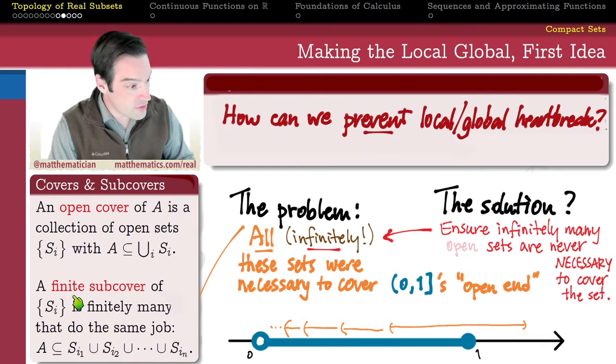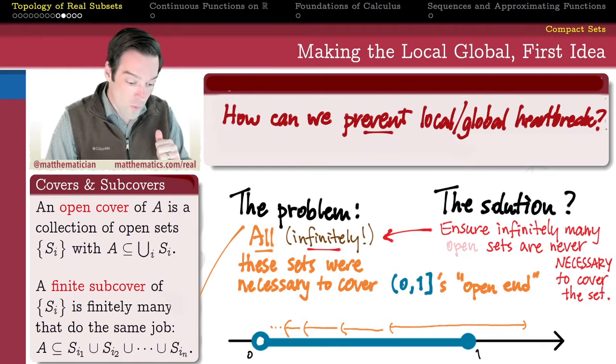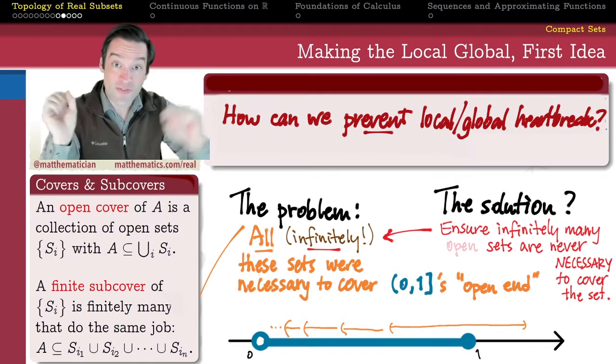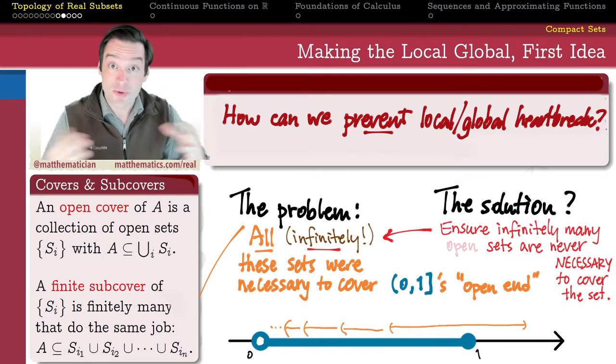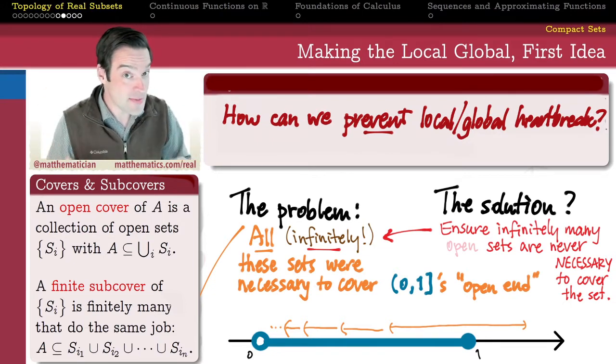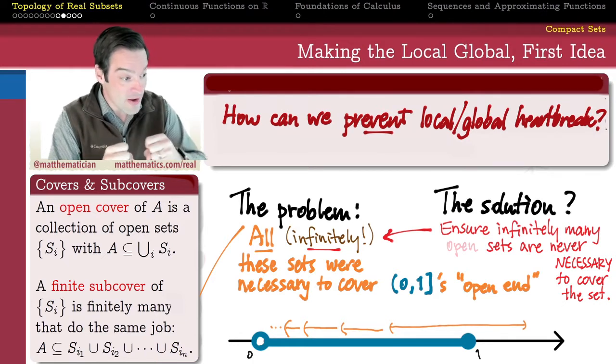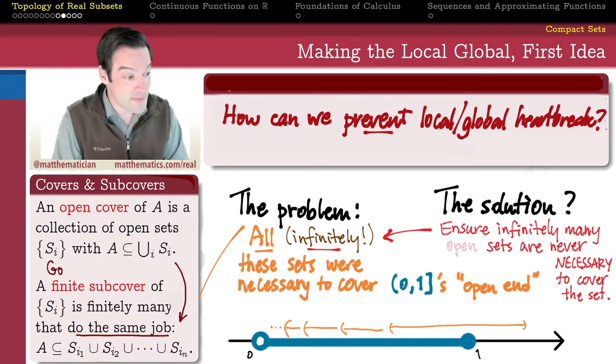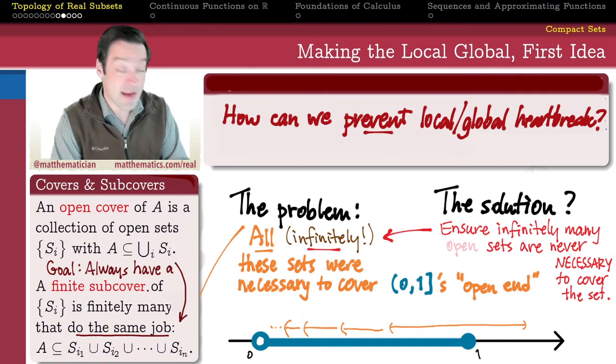And we also have a term finite subcover. That's the result of taking only finitely many of the sets out of an open cover. It still gets to be what's called a finite subcover if only finitely many of the sets from that original collection can do the same job. Their union still contains A as a subset.